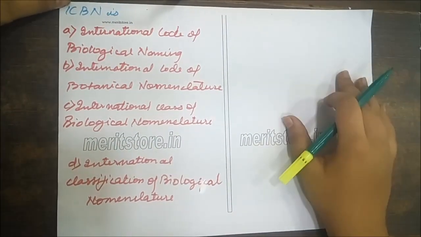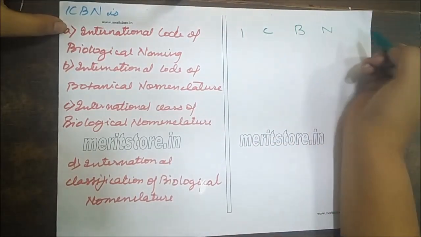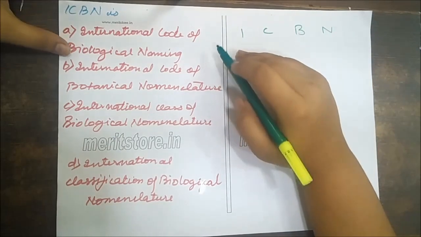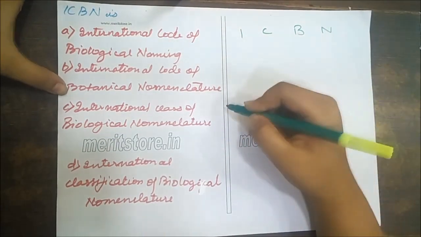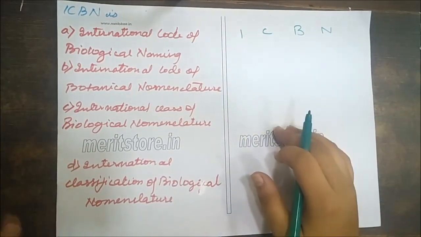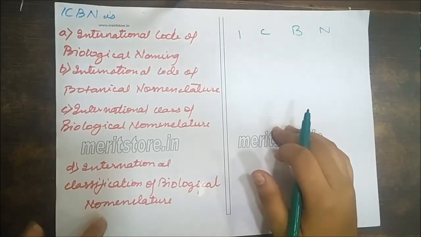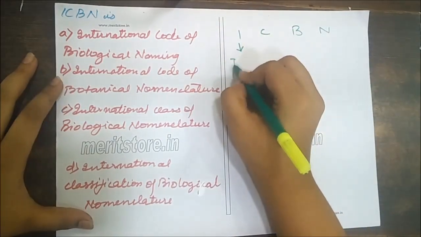Let's move on to the next question. ICBN is International Code of Biological Naming, International Code of Botanical Nomenclature, International Class of Biological Nomenclature, or International Classification of Biological Nomenclature. This is extremely important. I stands for international.